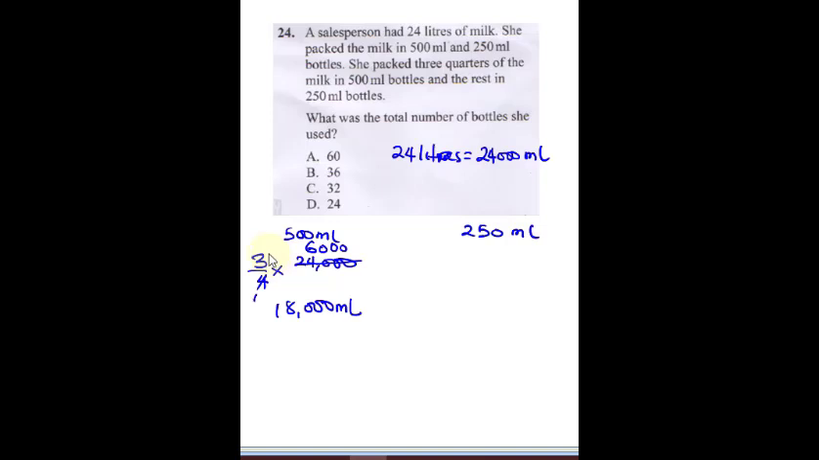For here, if 3/4 was the total packed for 500, then here is going to be 1/4, because it said the remaining. So we're going to multiply 1/4 by 24,000 to get what was put inside the 250 ml. So 4 here is 1 and 4 here is going to give us 6,000. So that means for the 250 ml, it was 6,000 ml that filled it up.